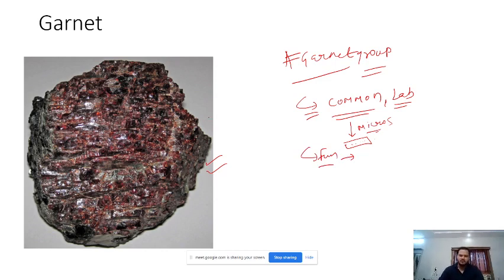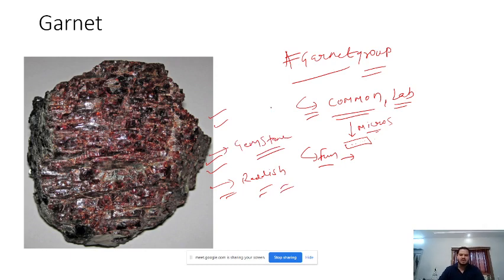So this is how it looks in hand specimen. If you bring it from the field, if it is a big sample, then generally it looks reddish, deep reddish in color. It even gives vibes of a gemstone. So it is a very deep and beautiful kind of mineral, garnet.